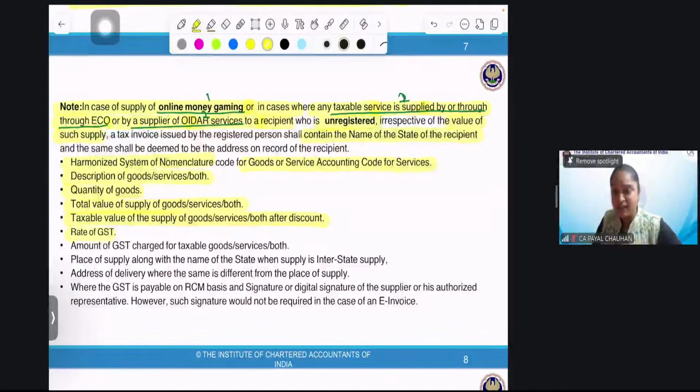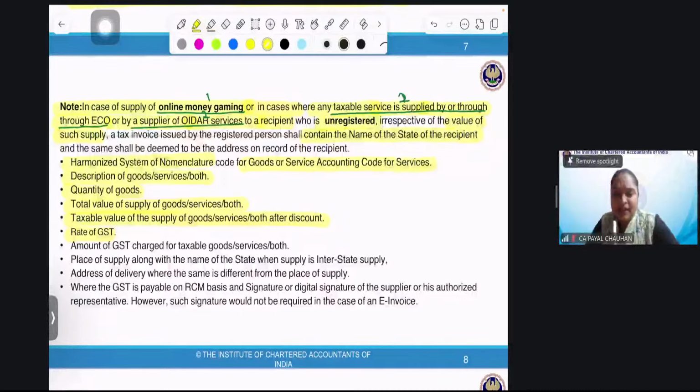The rate of GST. Yes, it's 6 digit. I'll explain everything. Usually it is 8 also, but mentioning 6 digit is important.